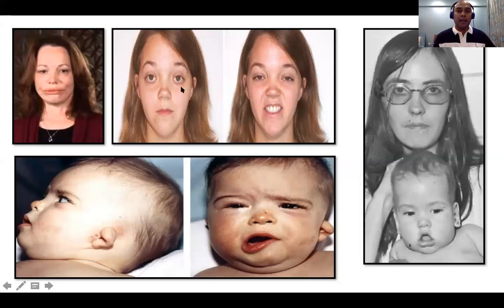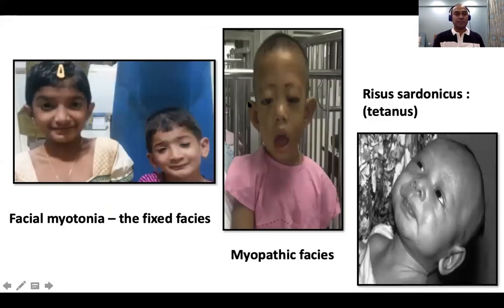Okay, and if you ask a patient with myasthenia gravis to smile, they have this sort of smile. This is also called a myasthenic snarl or a myasthenic smile. Okay. So the smile can look very funny in neuromuscular conditions. Similar facial expressions sometimes can be seen in upper motor lesions like basal ganglia disorders, Parkinsonism, or Wilson's disease.